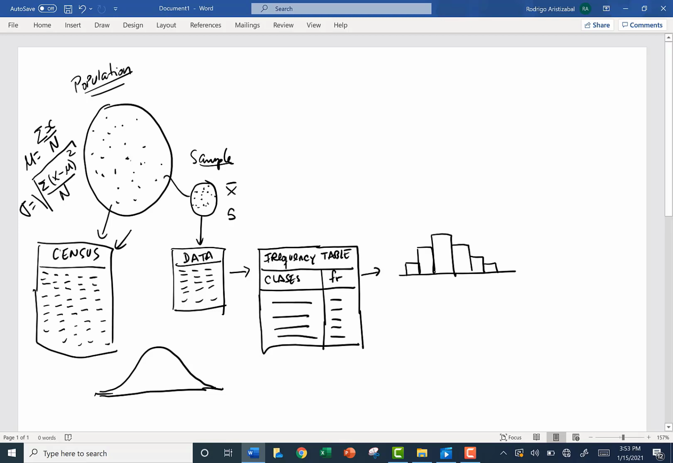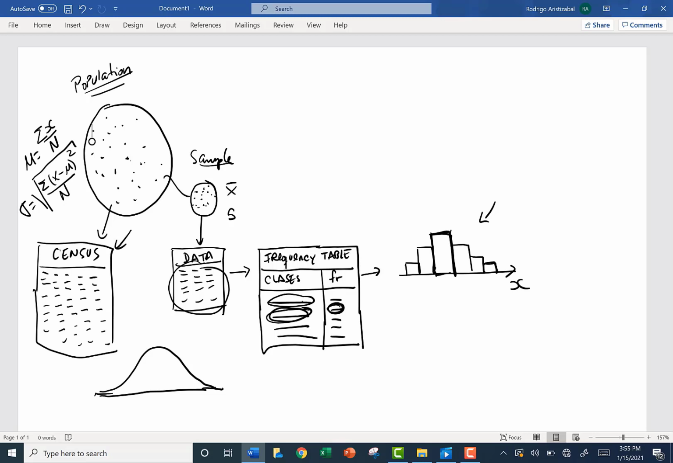We can organize our data in a frequency table. We divide the range of values into classes, and we count how many observations fall into each class. The graphic version of a frequency table is a histogram. The width of all of these classes will be the same. In this histogram, each bar represents one class, and the height of each bar represents the frequency. For example, this class has the lowest frequency, and this class has the highest frequency.